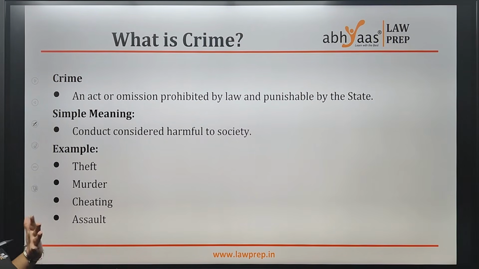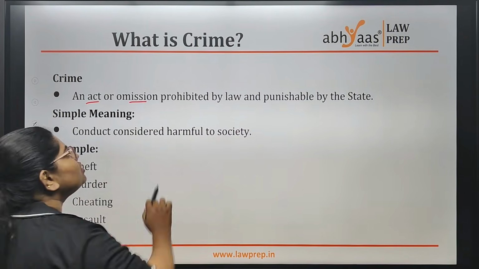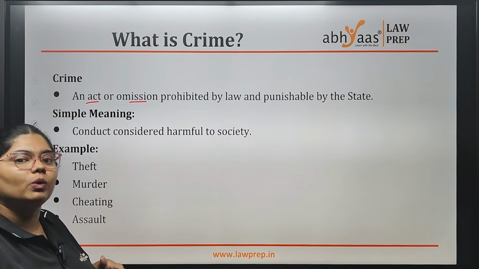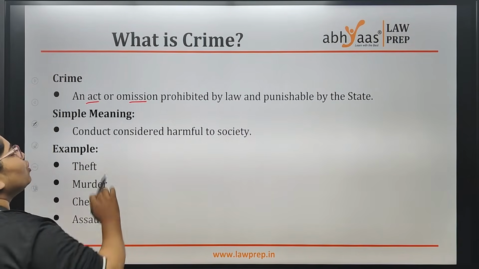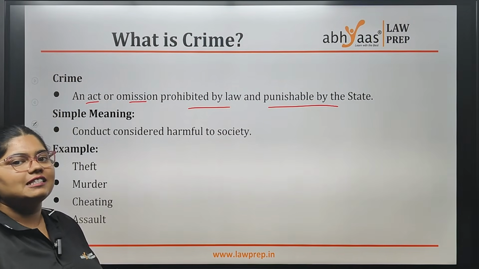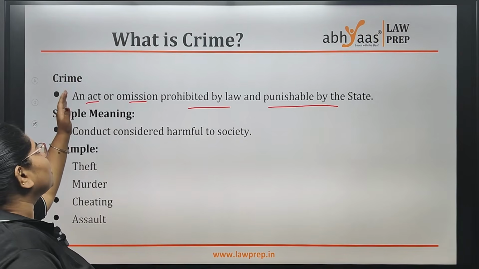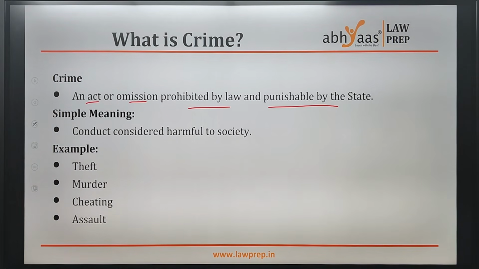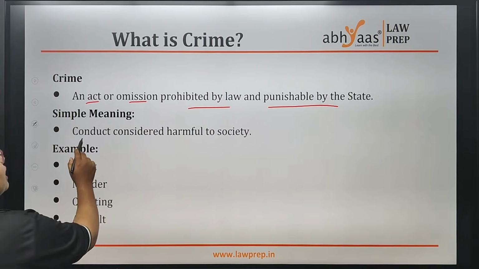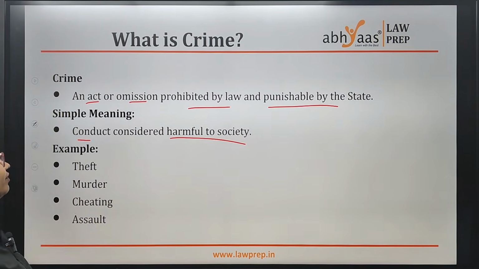What is crime? Let's come to the crime, what it means. It means any act or any omission. Omission is nothing but you should do this thing and you're not doing it. So any act or omission prohibited by the law and punishable by the law. If law says that you cannot do this thing and you're doing it and it is also punishable, then it means crime. Simple meaning is that any conduct or act which is considered harmful to the society is crime. For example, theft, murder, cheating, assault, all these are considered as crime.